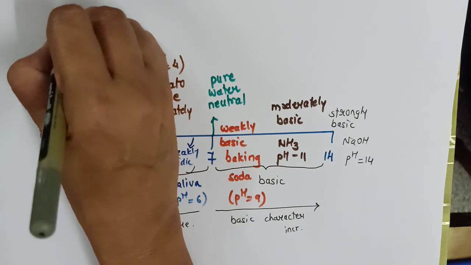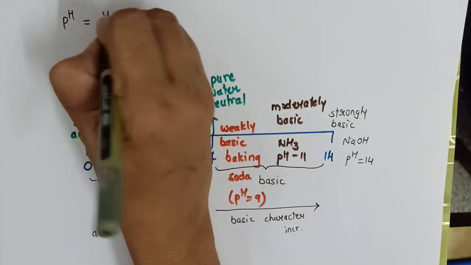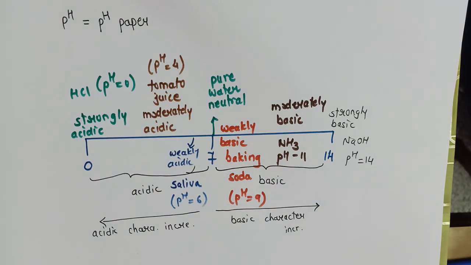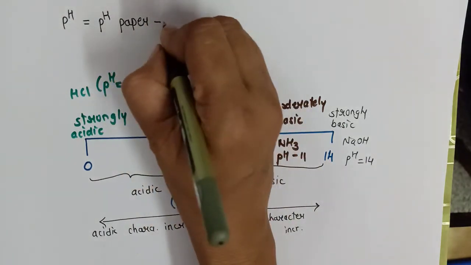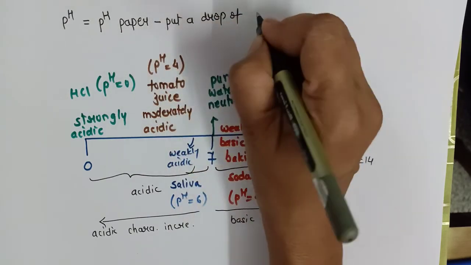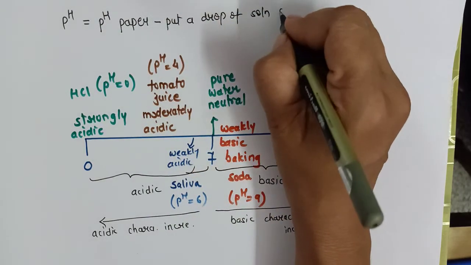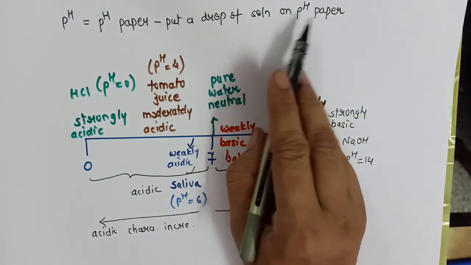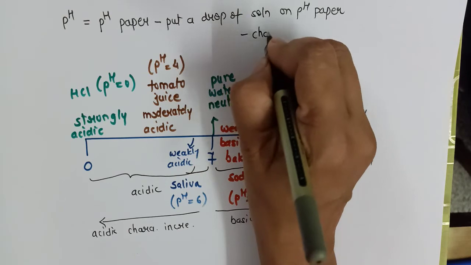The pH of any solution is measured with the help of pH paper. Whatever solution we need to test, we put a drop of that solution on pH paper. The pH paper then changes its color.